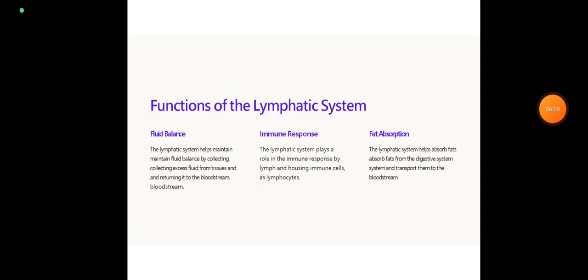Now the functions of the lymphatic system. First is fluid balance and protein balance. The lymphatic system helps maintain fluid balance by collecting excess fluid from tissue and returning it to the bloodstream.